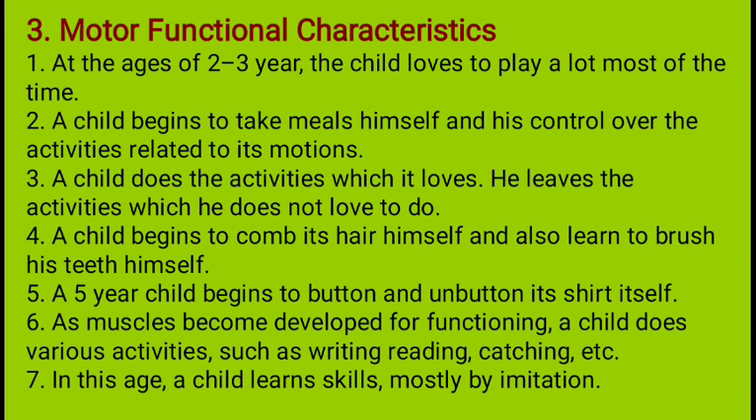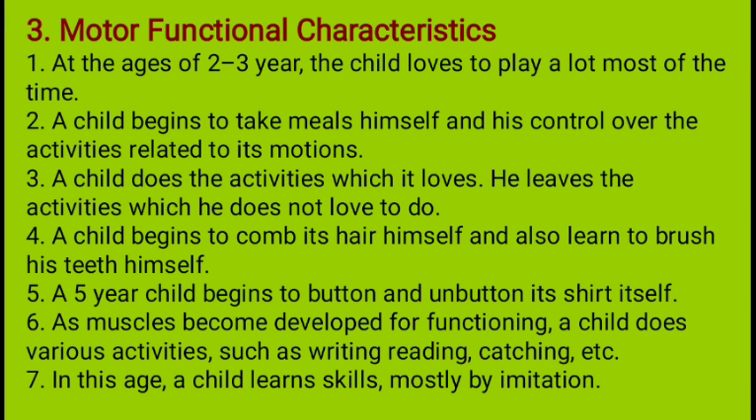A child begins to take meals himself and has control over the activities related to its motion. He or she likes to eat the meals on its own. If you give something to eat and give the spoon, because they are imitating their elders, the same thing the child is also going to apply. So they take the meal by themselves, and they have control over these activities. A child does the activities which it loves. Whatever they like, they do. He leaves the activity which he does not like.